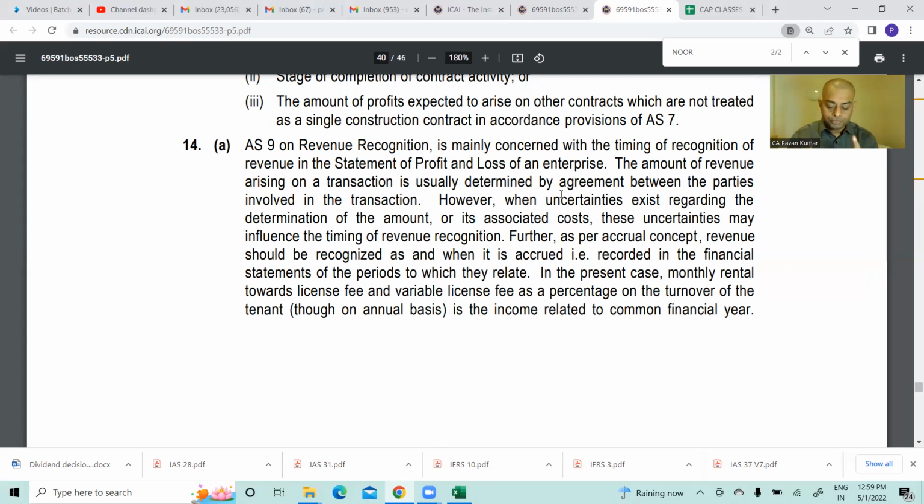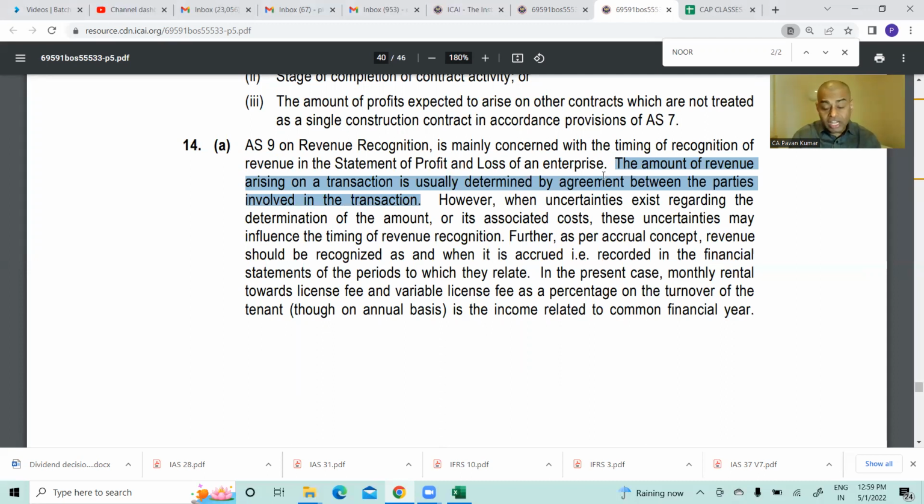Now guys, tell me, what is AS 9 name? Vrinda, what is AS 9 name? Revenue recognition. Recognition. What is this? This is revenue measurement, the amount of revenue to be recognized. It is not a recognition principle. It is a measurement principle, which is literally outside AS 9.